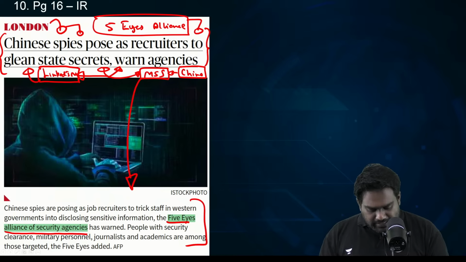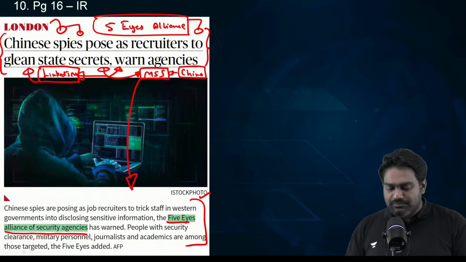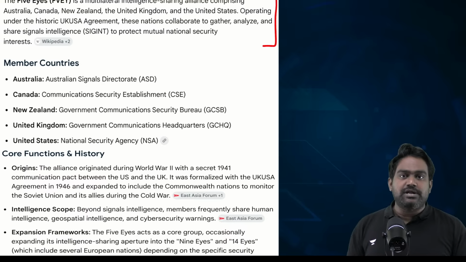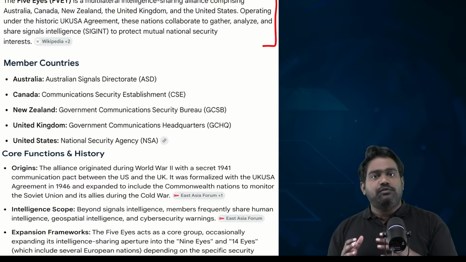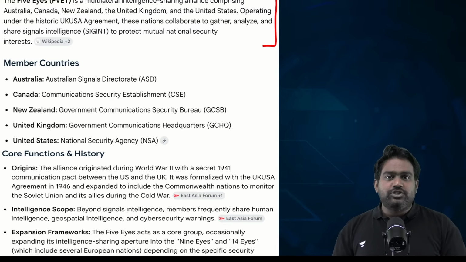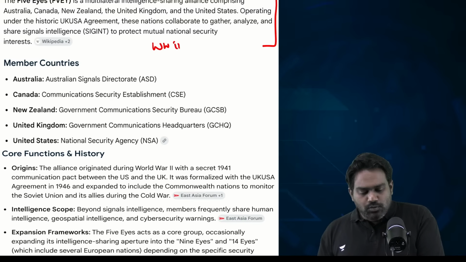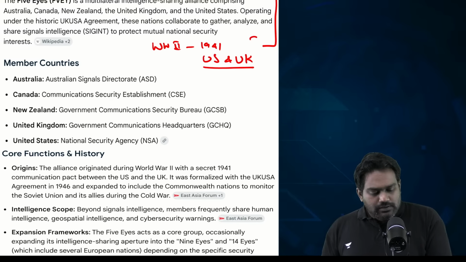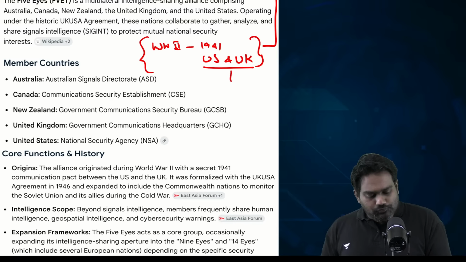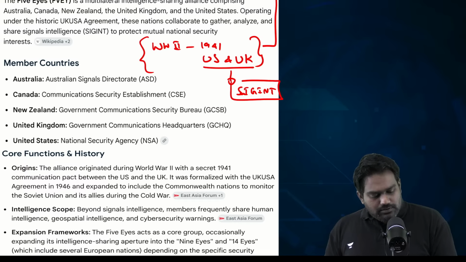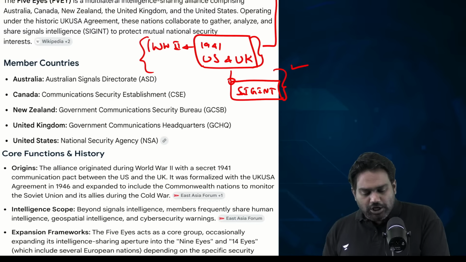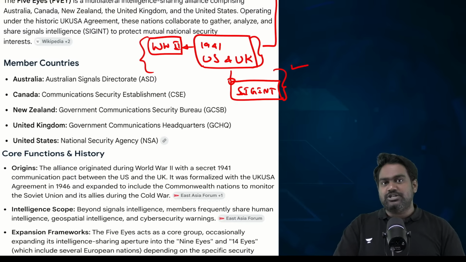So what is the Five Eyes Alliance that can be relevant for the exams? This is an intelligence gathering and sharing initiative amongst 5 Western democracies. Its origin goes back to Second World War in 1941, when US and UK worked together to focus on signals intelligence, to collect signals intelligence by intercepting communication and share the intelligence with each other.